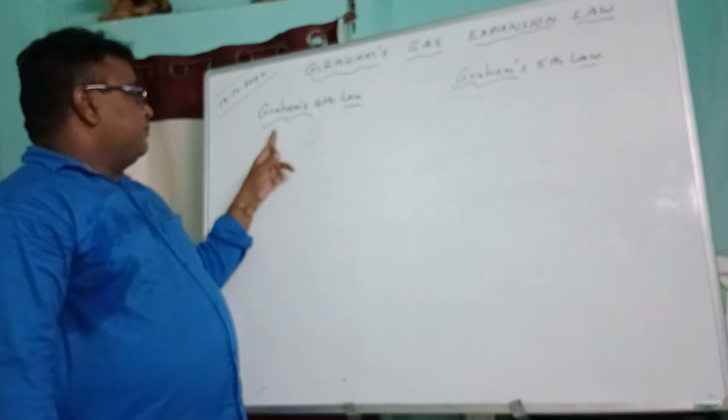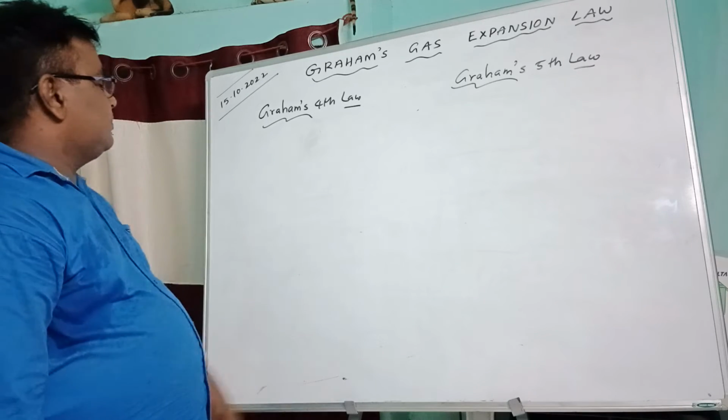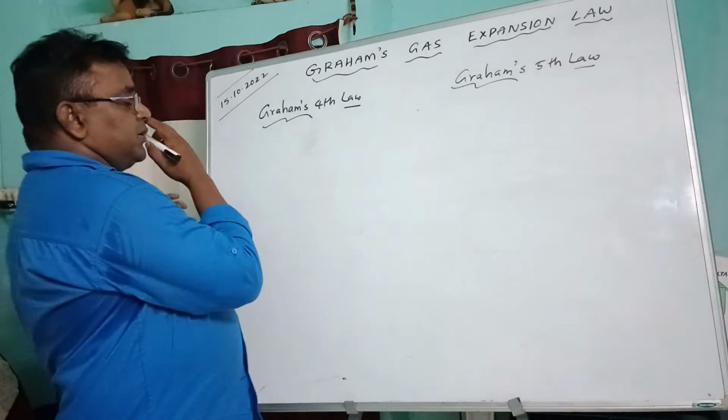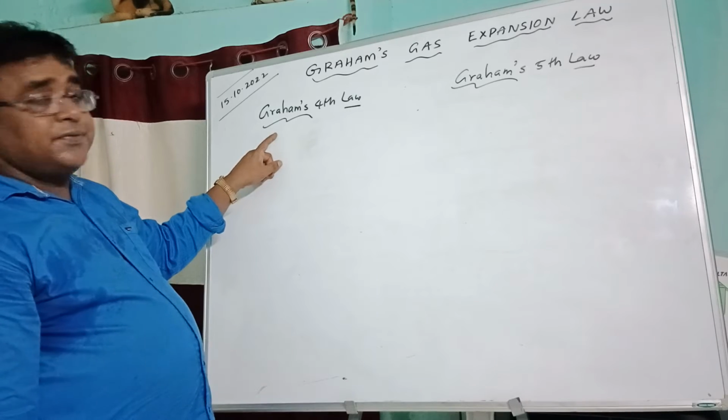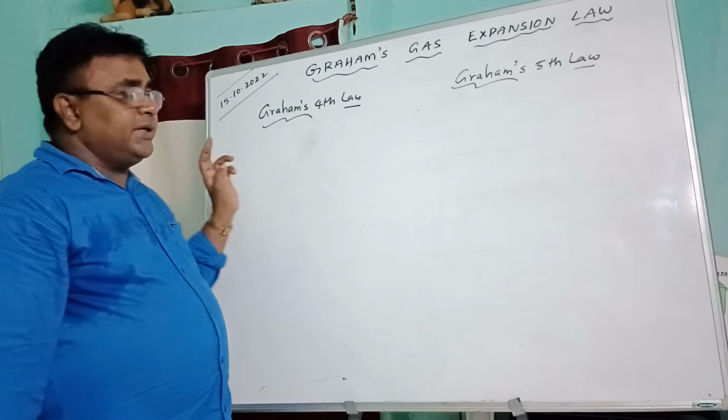Next, the fourth factor is volume. What is the relation between R and volume? According to Graham, the rate of diffusion R is directly proportional to the volume of the gas.